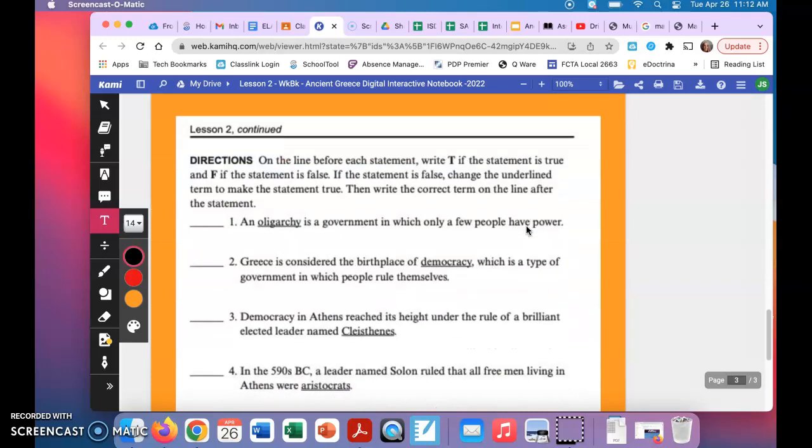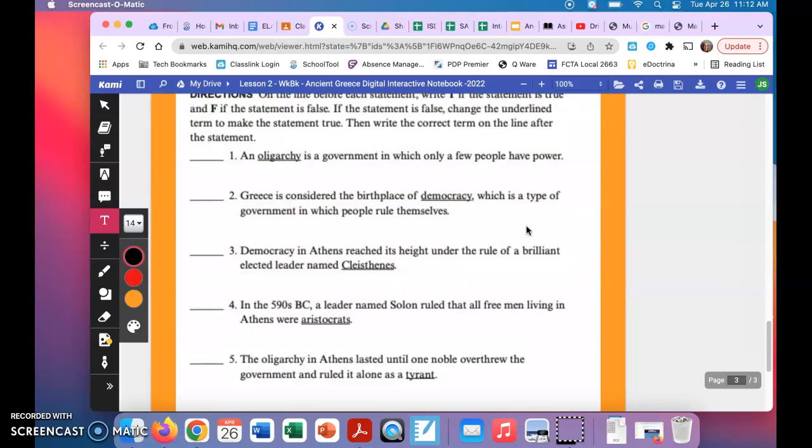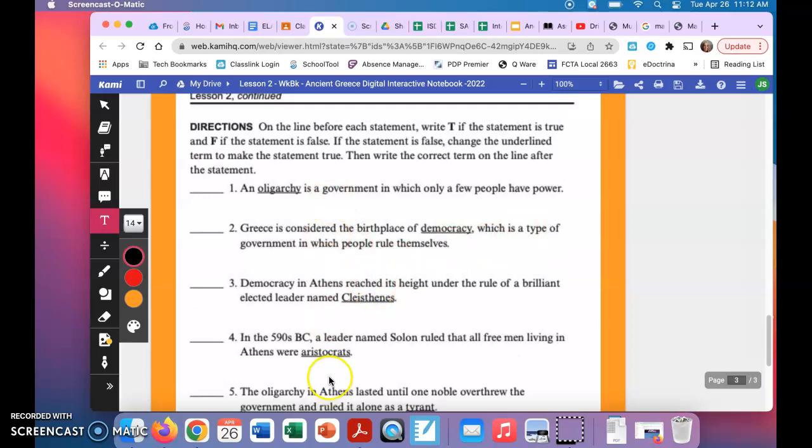Okay, and then on this last page here, number 1 through 5, these are true or false statements. So you're going to read the statement, and if it's true, you're putting a T on the line. If it's false, you're putting an F on the line, and you're changing the underlined word to the word that would make this a true statement. So for number 1, an oligarchy is a government in which only a few people have power. Is that true? Put a T on the line. If it's false, put an F and then change that to the correct term.